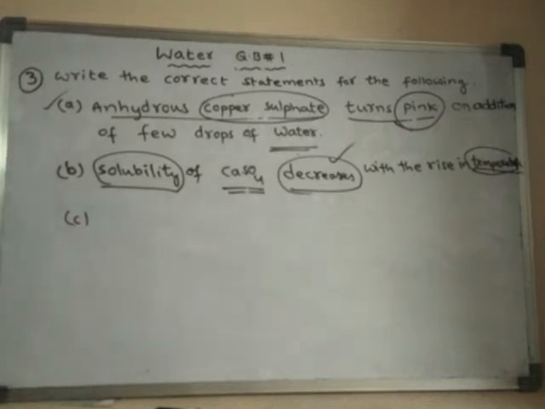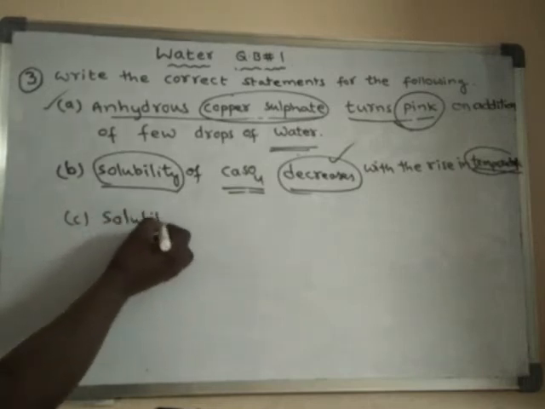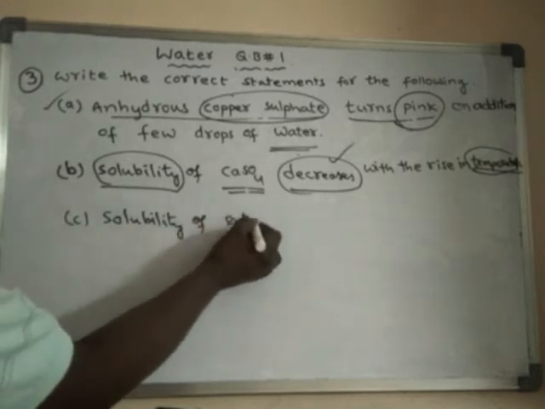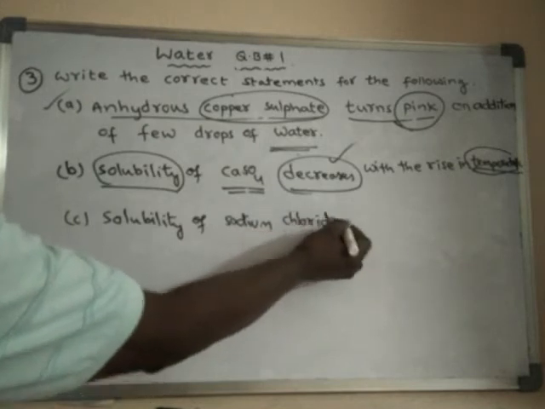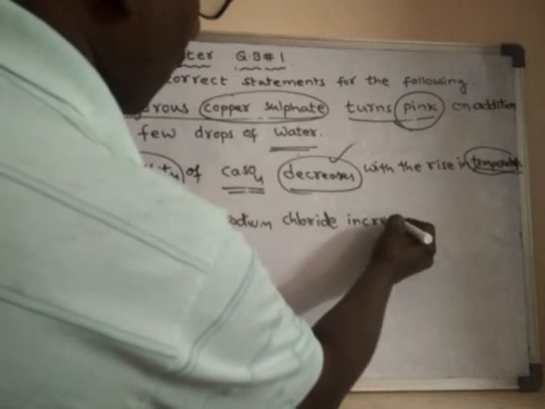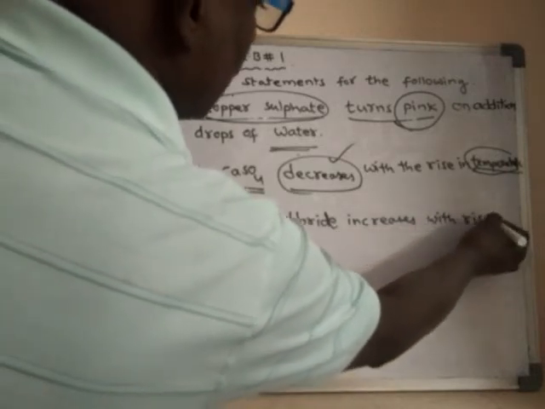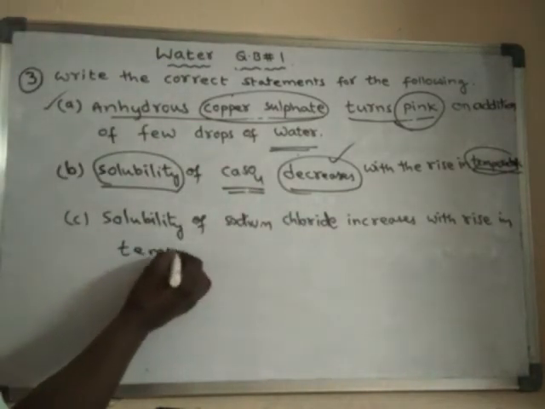Question C. What is question C? Solubility of sodium chloride increases with the rise in temperature.